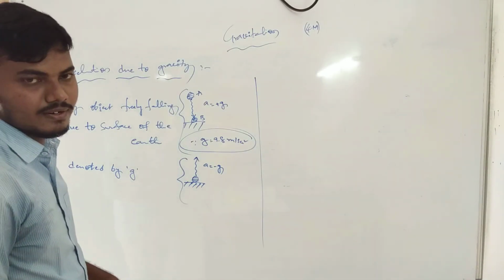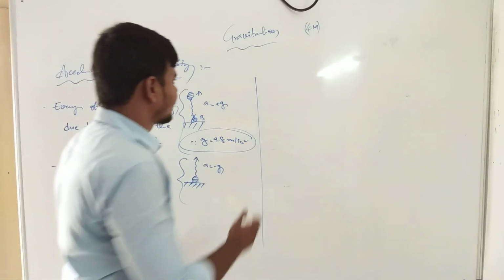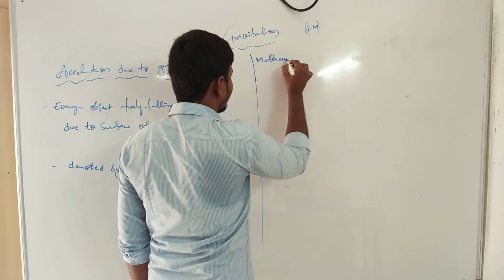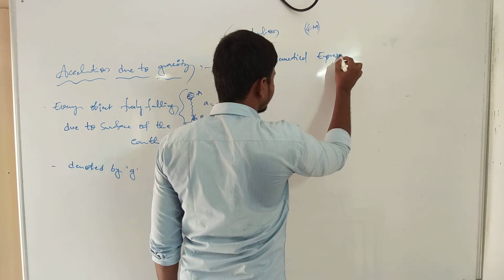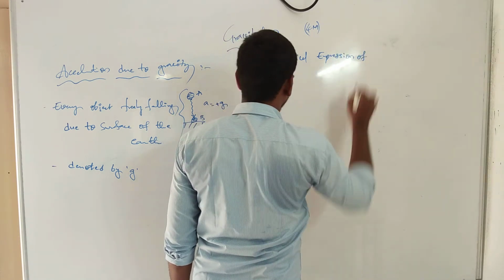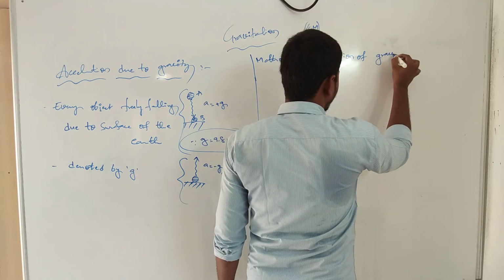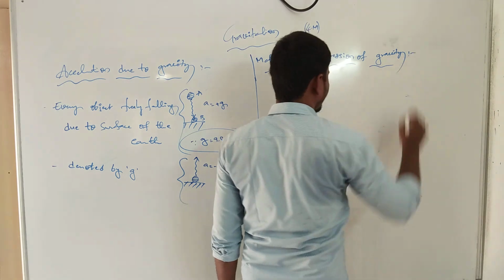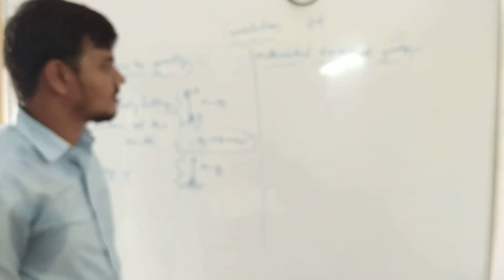Now the next one we can apply is the mathematical expression of gravity. For example, we can take the force F is equals to, we know from our previous one, the universal law of gravitation.